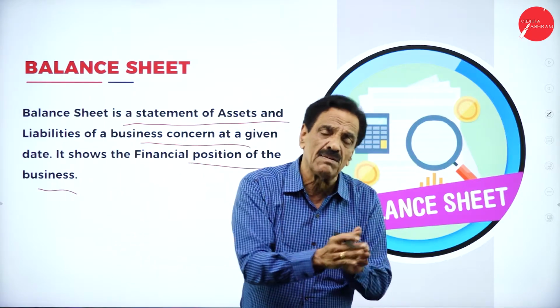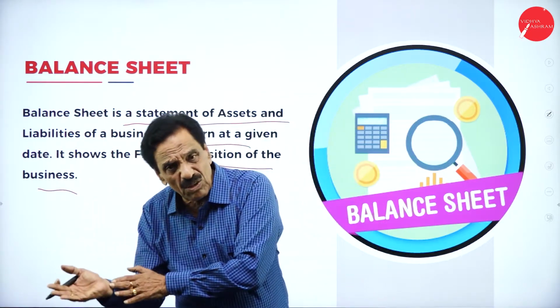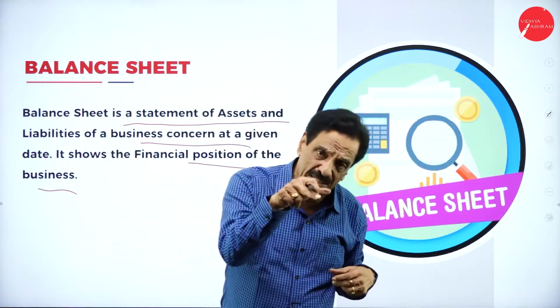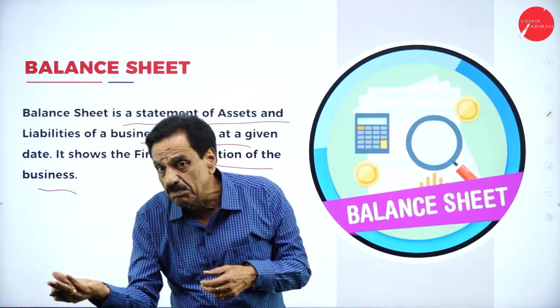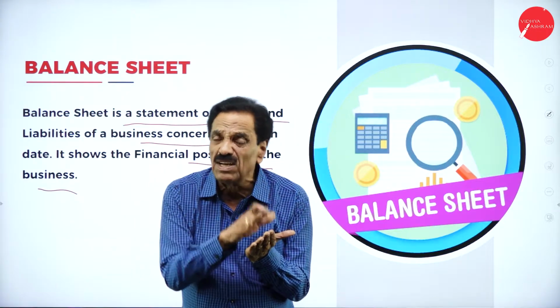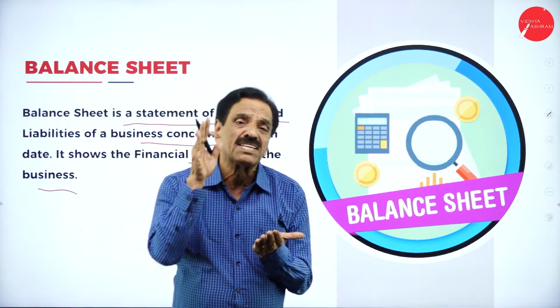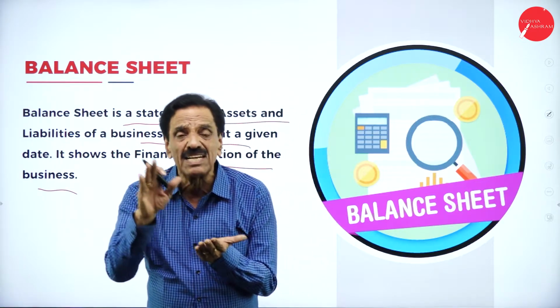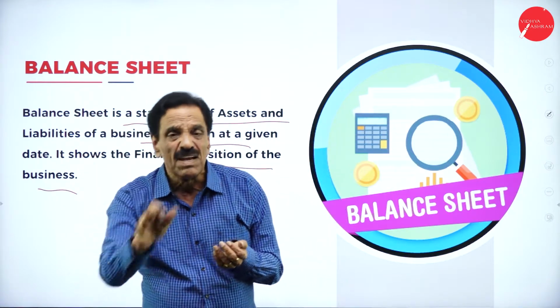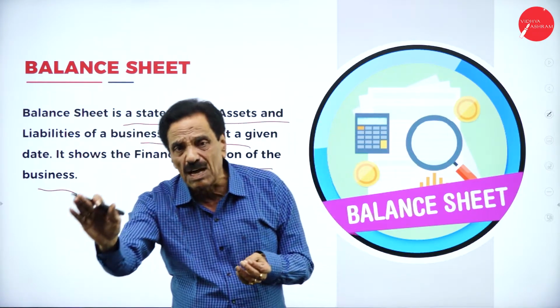What is the financial position? Asset minus liability is equal to capital. What is his financial position at the end of the year, when you compare to last year, whether the financial position has been improved or not improved? It is not an account. Be careful, it is not an account. It is a statement of assets and liability. What's the value of the asset? What's the value of the liability? Asset minus liability is equal to capital.